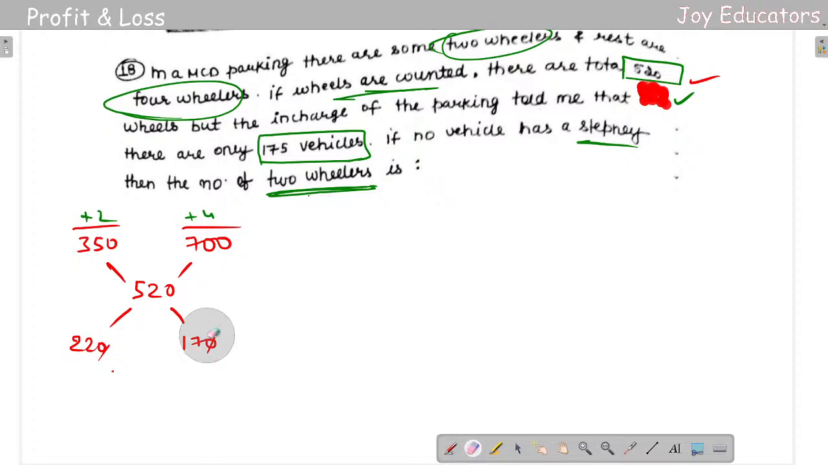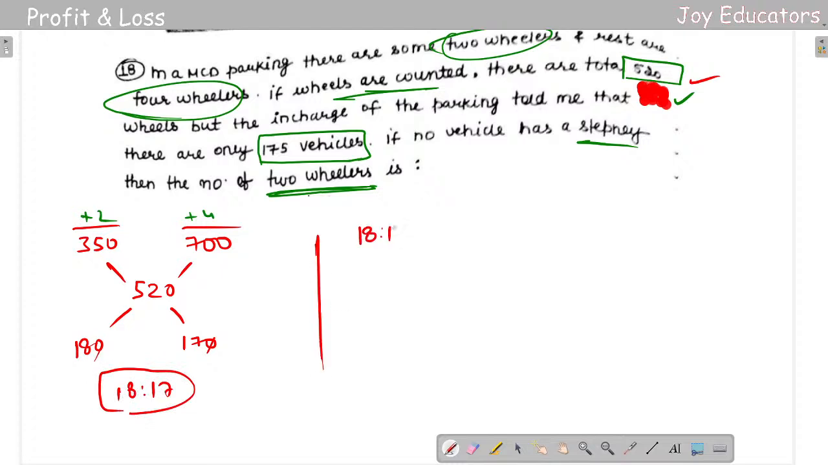So it's going to be 180, so it's 18 is 17, okay, 18 is 17. And now what we can do is, whenever you get this 18 is 7, that's a fraction part, what we can do is just add these. So 17 plus 18 is 35. So 35 is getting 175. What about one vehicle? How much? 35 ones or 35 fives.